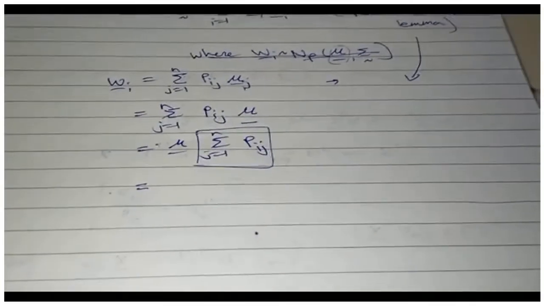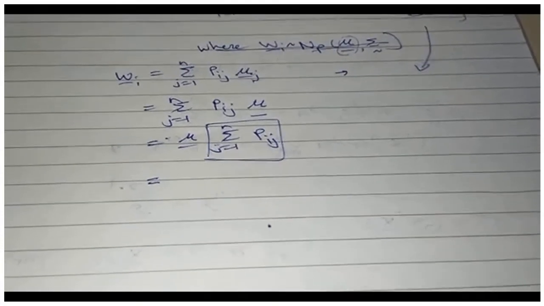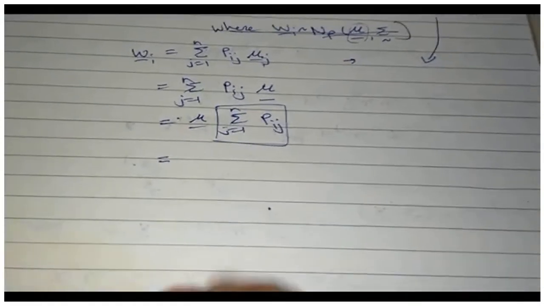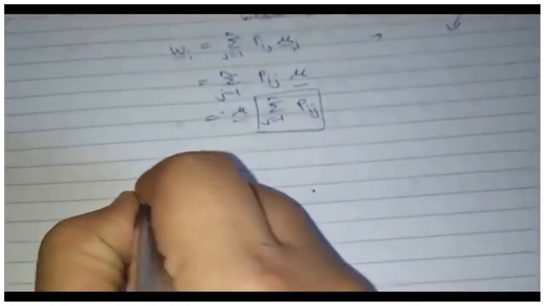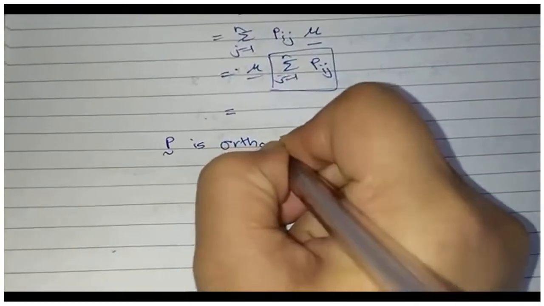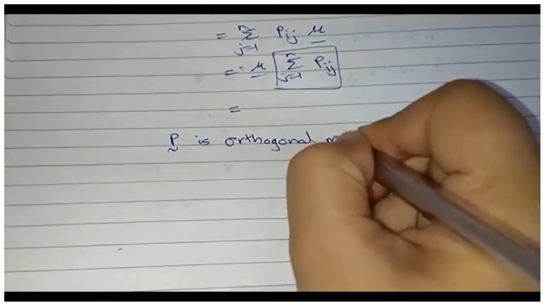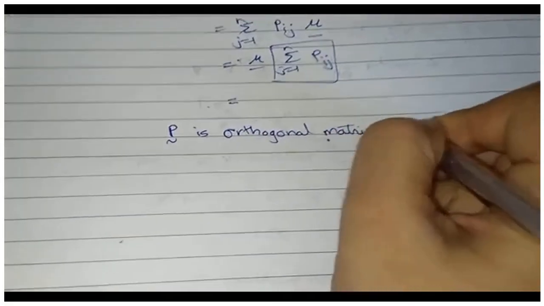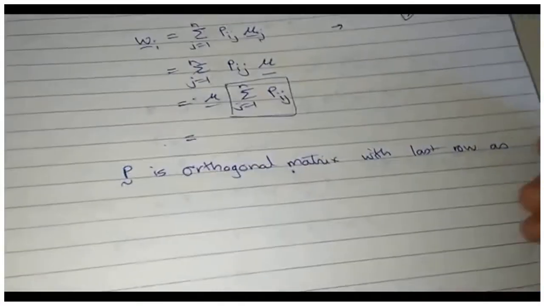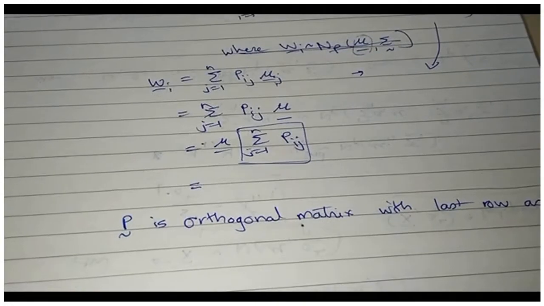Yes, can I say that sum over j p_ij is 0? Why? In the usual orthogonal matrix setup, that need not be the case. But I know that in this particular setup, my P is a special orthogonal matrix. So what do I know about P? P is an orthogonal matrix with last row as 1 by root n. We had done that yesterday.